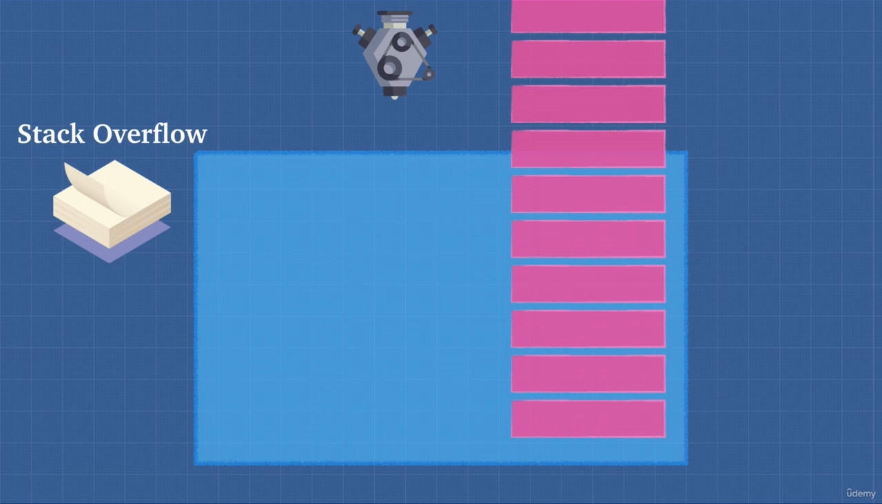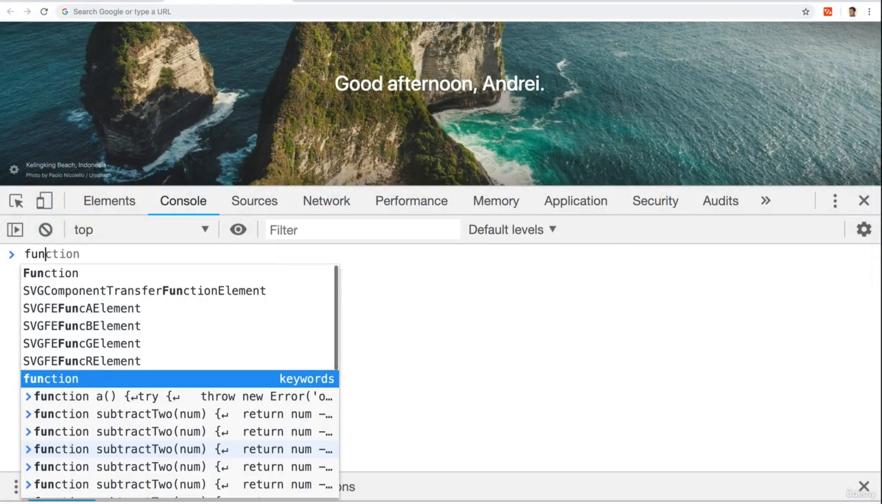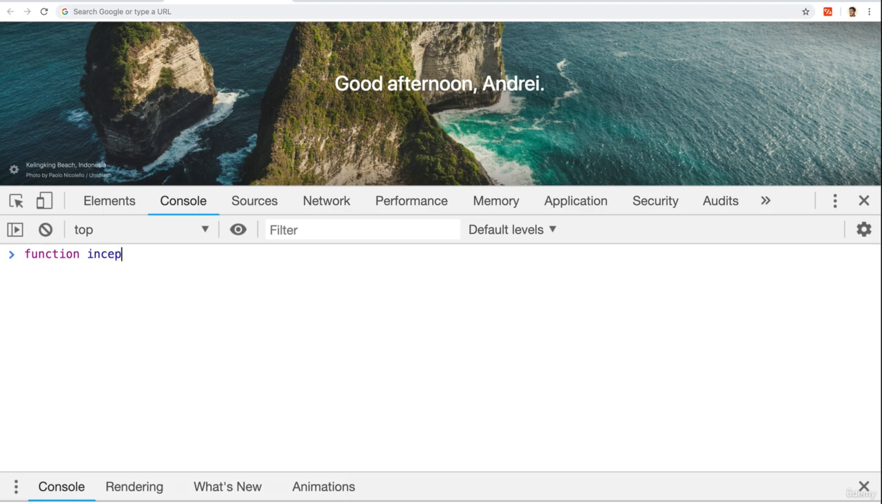Well, that's called Stack Overflow, just like the name of a very popular website for developers and programmers. And Stack Overflow can be caused very easily. Let's have a look. All we need to do is create a function. Let's call it Inception. And this function will just call itself. I know that looks confusing. And what we're using here is something called recursion. And recursion is a function calling itself.